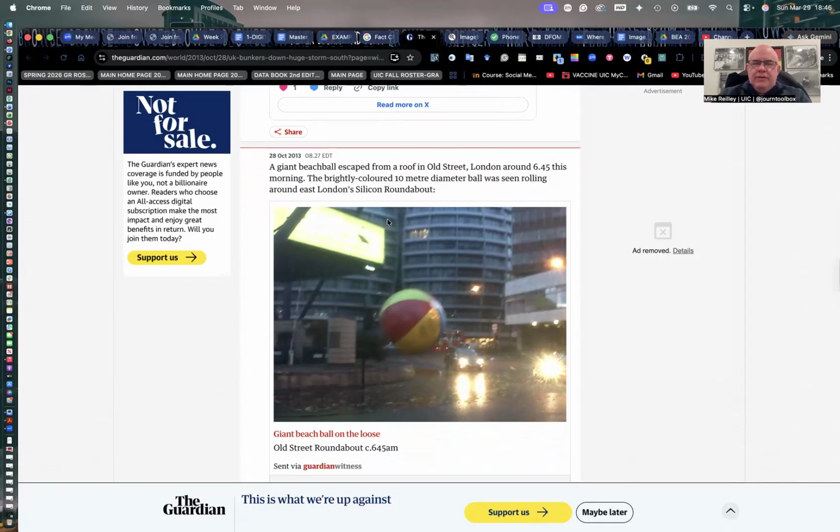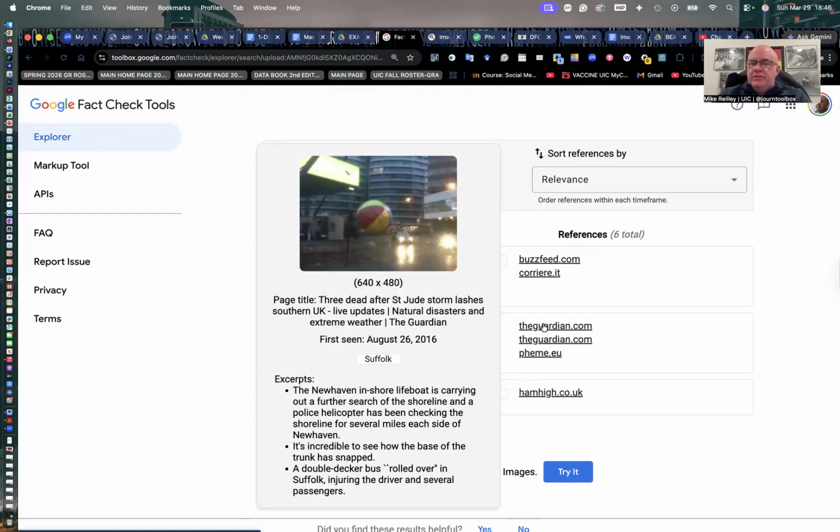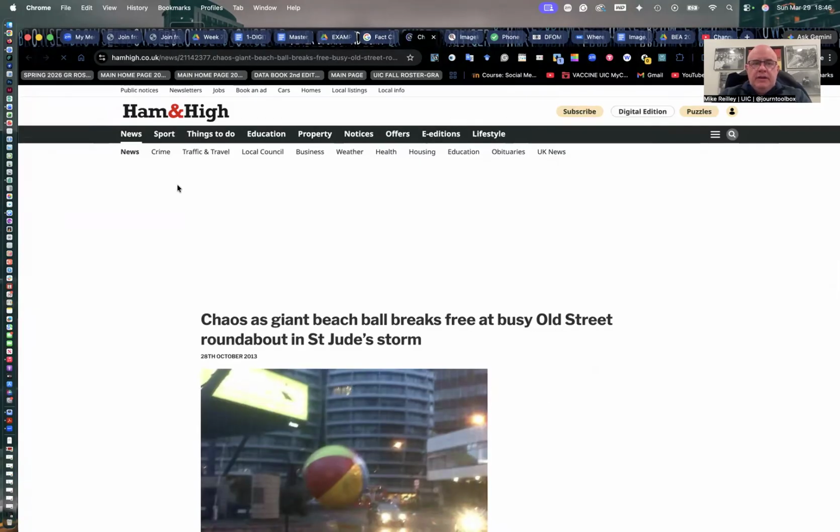It was seen rolling around the Silicon Roundabout. So they'd gone and confirmed this image. It was actually shot by a reader and sent in to them. But they did confirm it. So now you know this image is real, even though it looks fake as all heck. It's a real image. And here's another one.